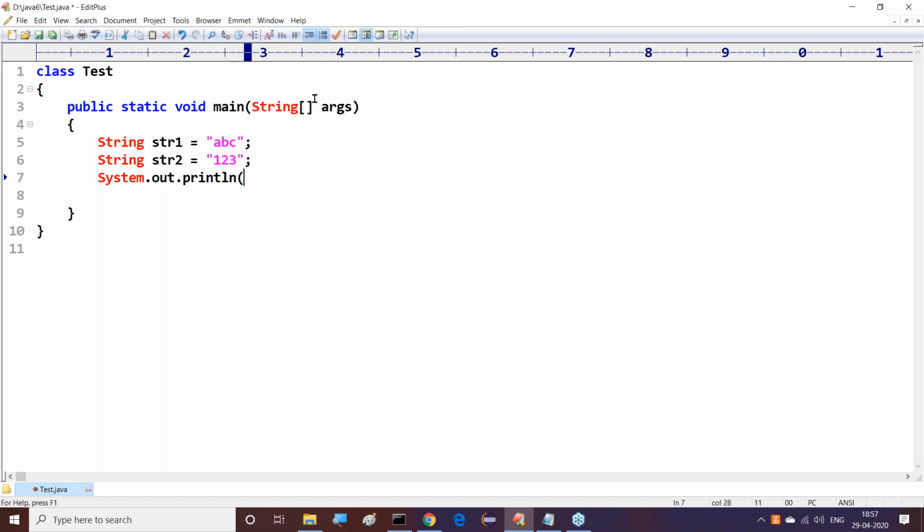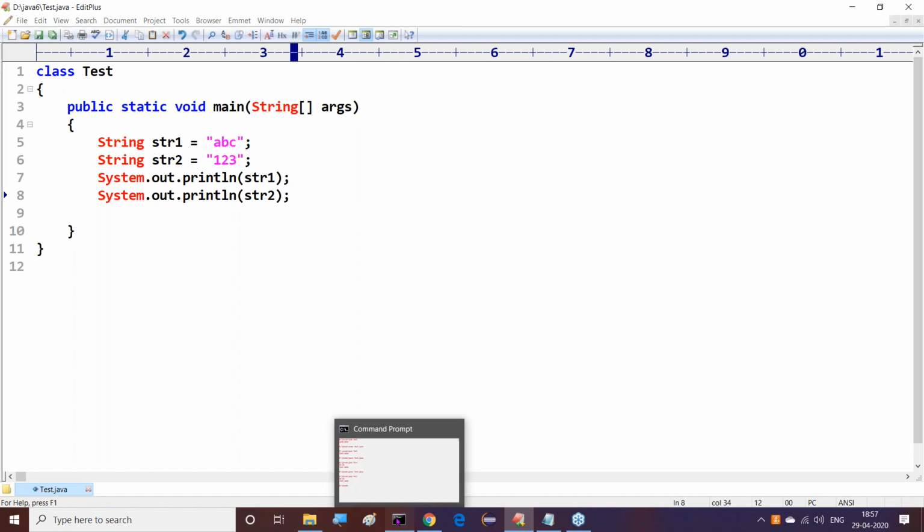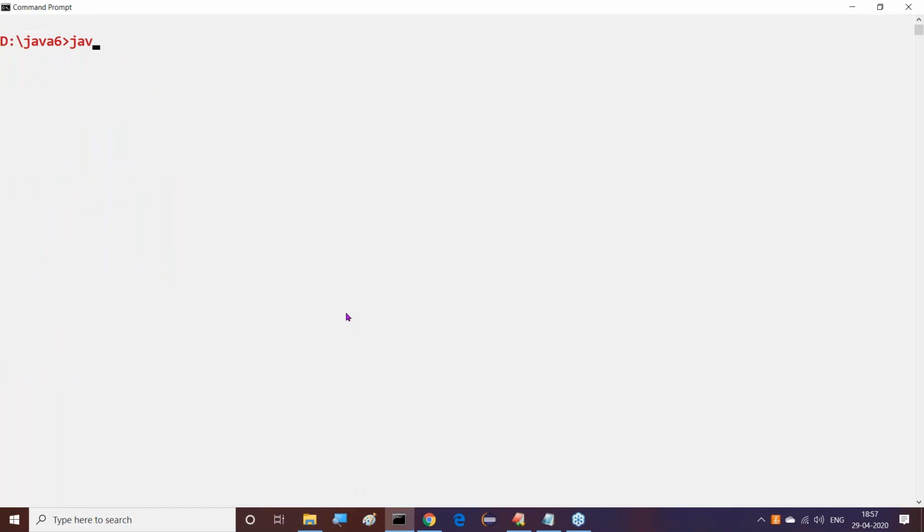System.out.println of str1, System.out.println of str2. Then javac Test.java and java Test. Here we are getting the output ABC 123.